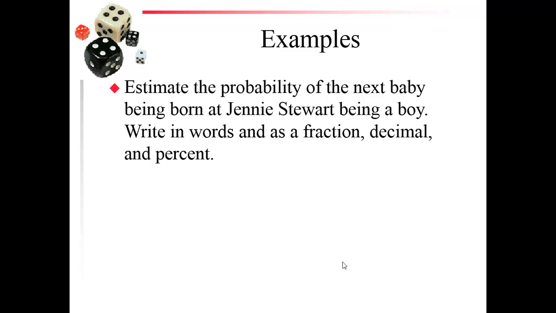Okay, so let's do some examples. Estimate the probability of the next baby being born at Jenny Stewart being a boy. Write in words and as a fraction, decimal, and a percent. Okay, well the next baby could be a boy or a girl. So we have one possible outcome of the baby being a boy out of 2. So 1/2.